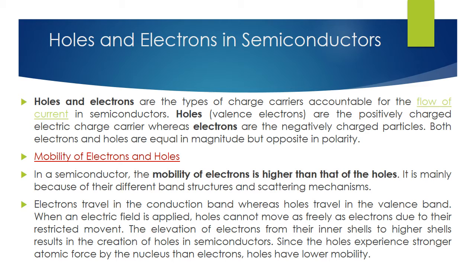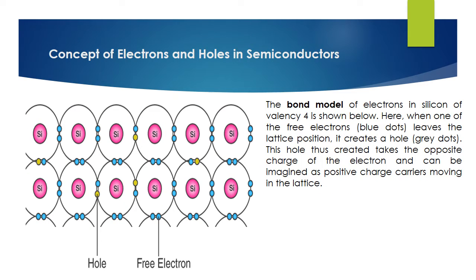The movement of electrons from their inner shells to higher shells results in the creation of holes in a semiconductor, and holes experience a stronger atomic force from the nucleus than electrons. Holes have lower mobility. Their mobilities are different.